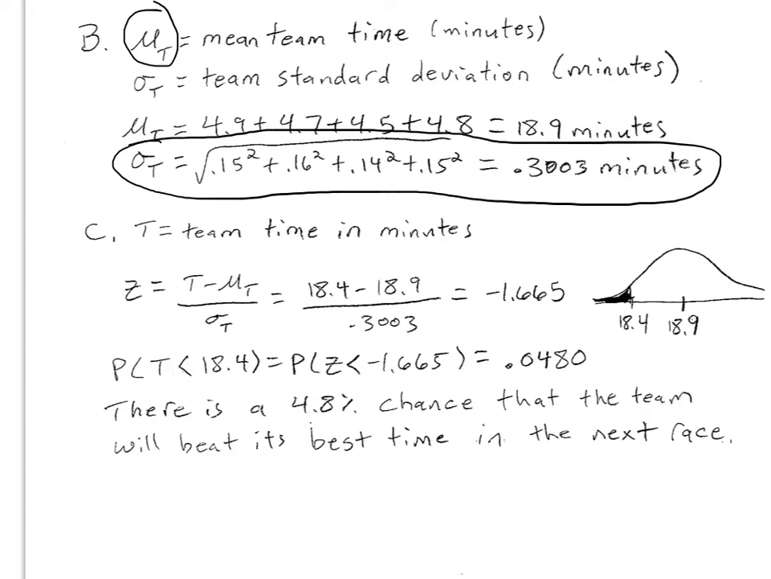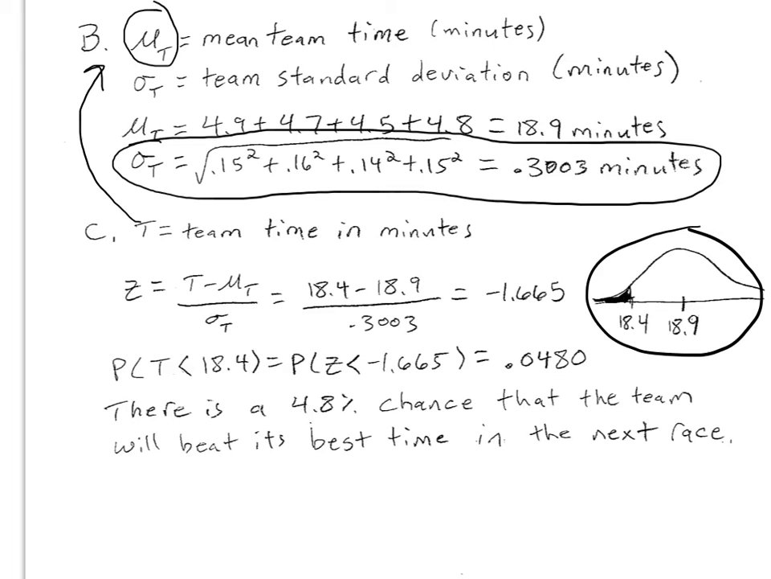So that takes care of part B. Now I'm going to use that information to answer part C, because part C is asking what is the chance that the team runs the race in less than 18.4 minutes, which is its best time. So I've drawn the picture corresponding to what that question's asking me. I went ahead and said that T was the team time in minutes. I probably should have put that variable definition up there in part B. I mean, I defined what mu sub T was, but maybe I could have done that in part B too.